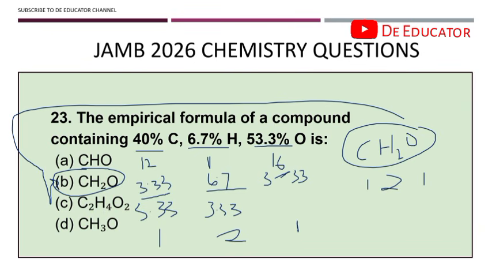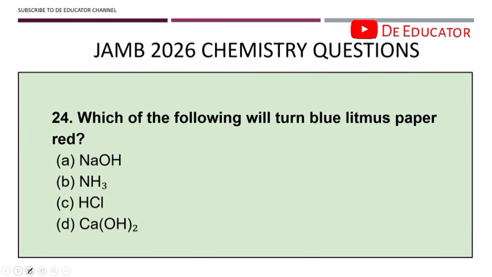Alright, the next question. Which of the following will turn blue litmus paper red? When you see this question, if you get confused, you just look at the examples and ask, is it acid or is it base? With the options you can even know. This is a base. This one is also acting as a base. This one is also acting as a base. So we already have 3 bases in the options, which means that the answer is an acid, so HCl.